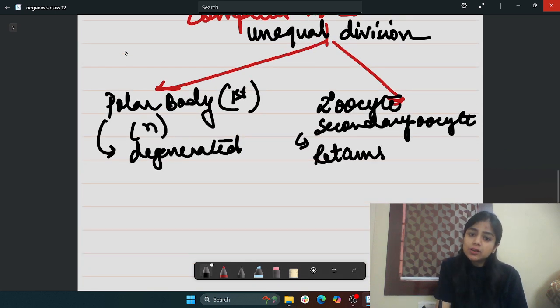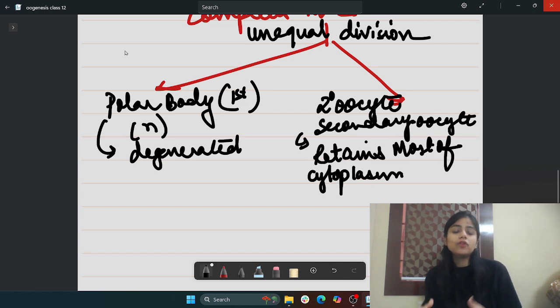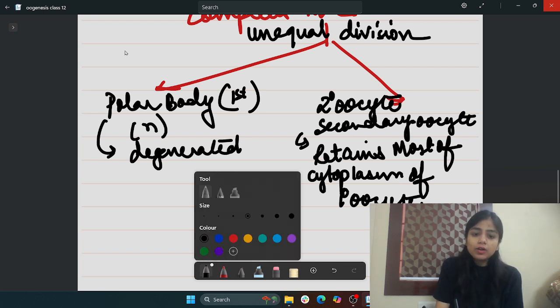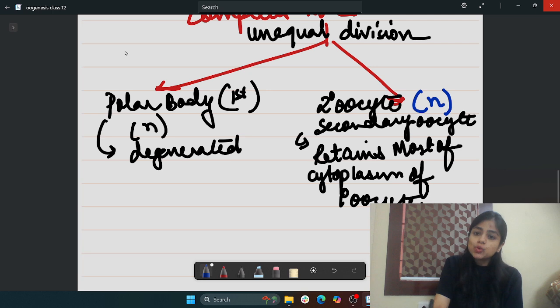Because the secondary oocyte retains most of the cytoplasm. In early embryonic development we require the cytoplasm, because the secondary oocyte remains alive for only 1 to 2 days, and in that time it requires nutrients, which come from the cytoplasm. So it retains most of the cytoplasm of the primary oocyte. This secondary oocyte is also N, so both of them are N and N.